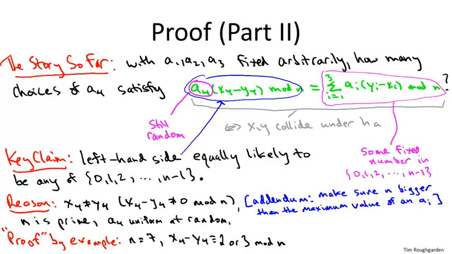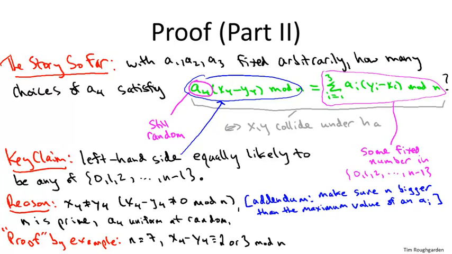So, for example, if we set A4 equal to 0, then the blue circled quantity is certainly itself 0. If we set it equal to 1, then it's 1 times 2, so we get 2. For 2, we get 2 times 2, which is 4. For 3, we get 3 times 2, which is 6. Now, when we set A4 equal to 4, we get 4 times 2, which is 8, modulo 7 is 1. 5 times 2 mod 7 is 3. 6 times 2 mod 7 is 5. So as we cycle through A4, 0 through 6, we get the values 0, 2, 4, 6, 1, 3, 5. So indeed, we cycle through the 7 possible outcomes one by one. So if A4 is chosen uniformly at random, then indeed this blue circled quantity will also be uniform at random.